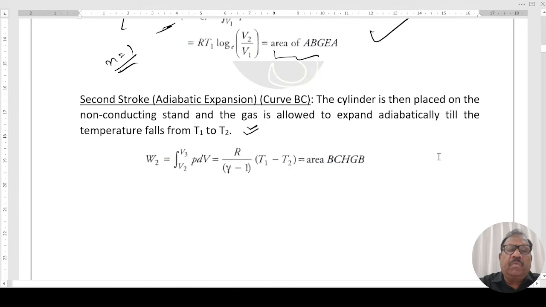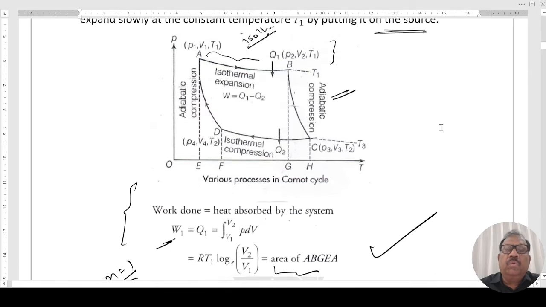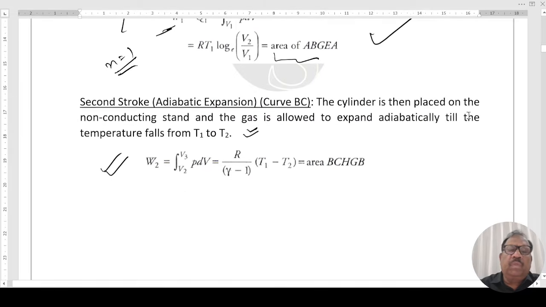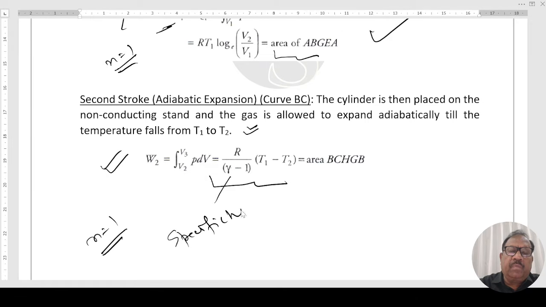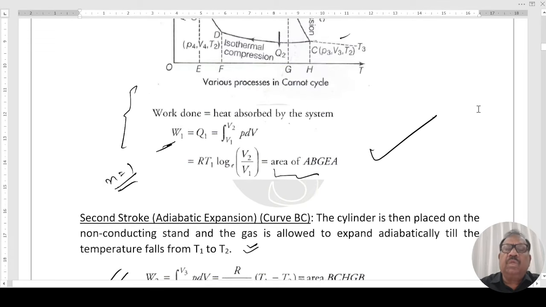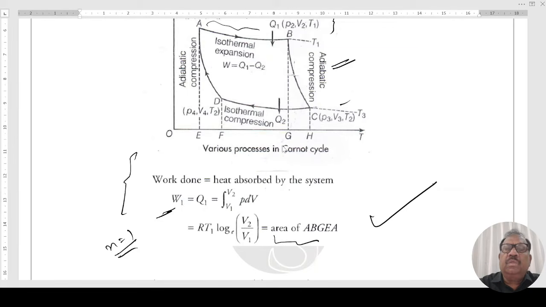Then work done in the second one. That is V2 to V3. This is V2, this is V3. That is the integral of PdV. Finally, the answer is R upon gamma minus 1, with n as 1 mole, times T1 minus T2. Gamma is the specific heat ratio. That is the area of the curve BCHG, this one area, right?